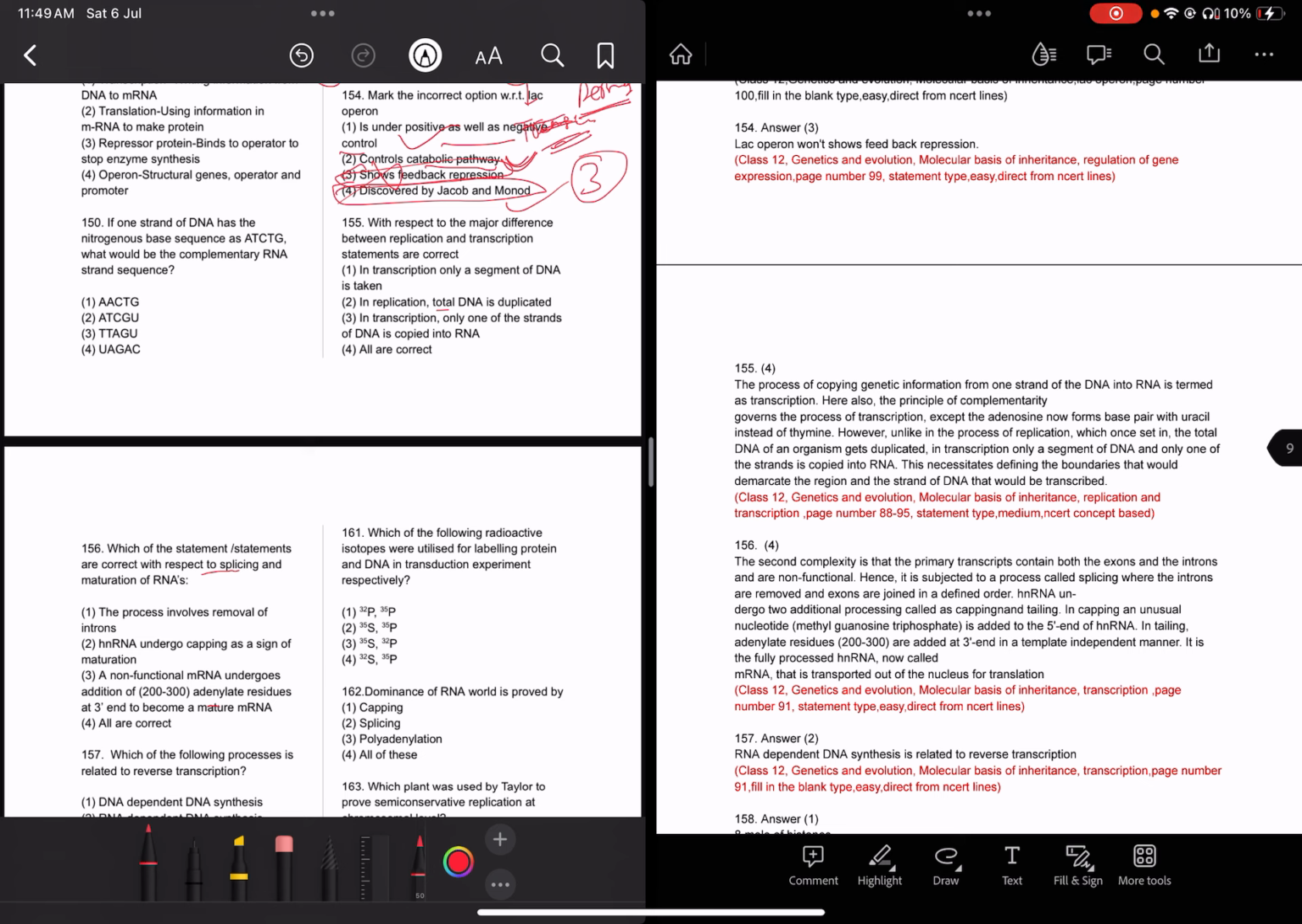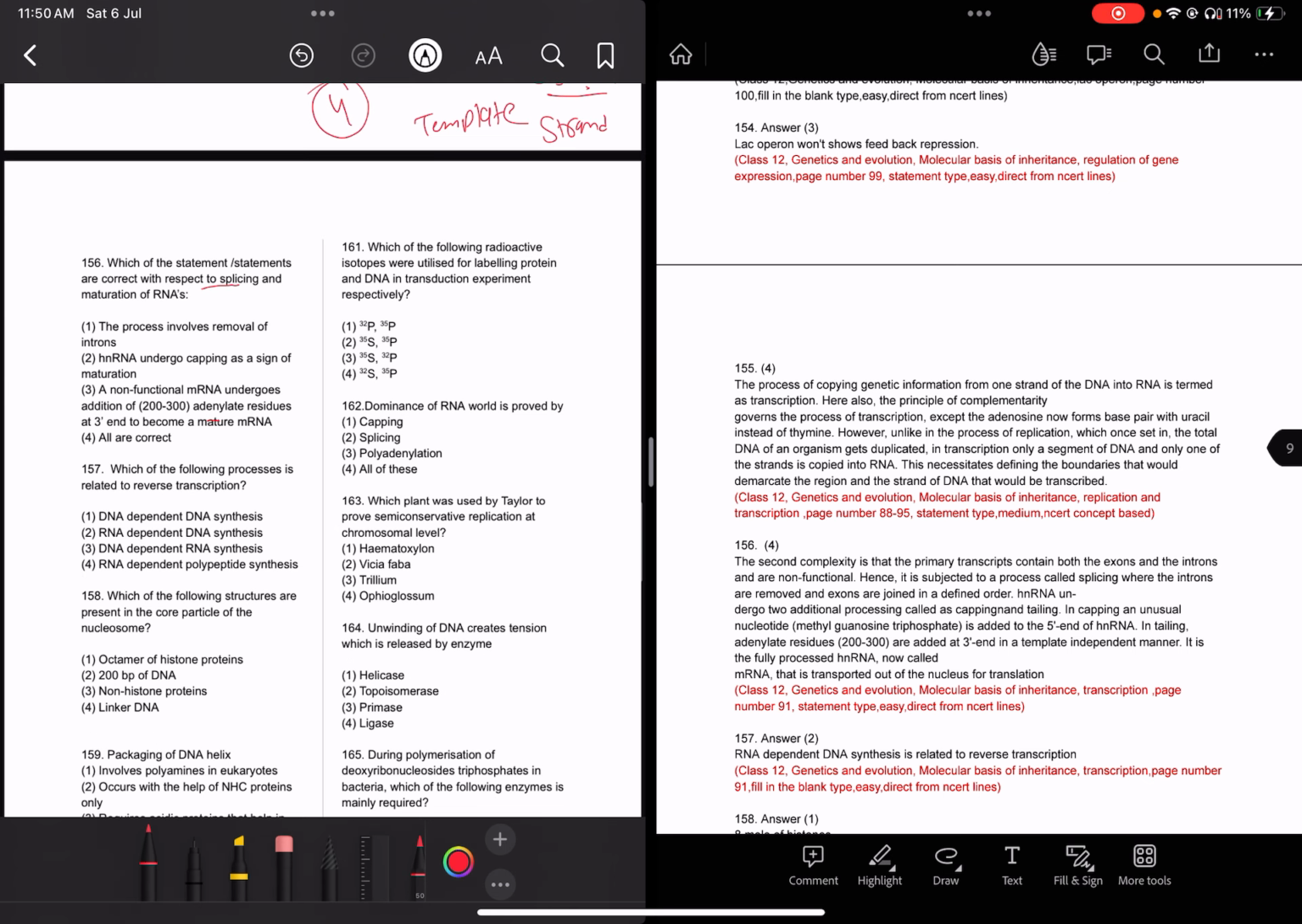Now read question number 155 carefully. With respect to the major difference between replication and transcription, which statements are correct? Transcription is of only a segment of DNA. A gene is the segment of DNA which can replicate. Here a cistron is the segment of DNA which can be transcribed. In replication, total DNA is duplicated. In transcription, only one strand of DNA is copied into RNA, that is the template strand of the DNA. So the answer here is 4, all are correct.